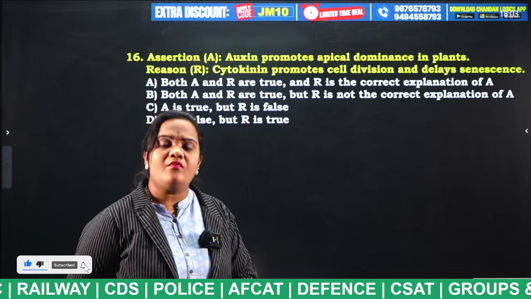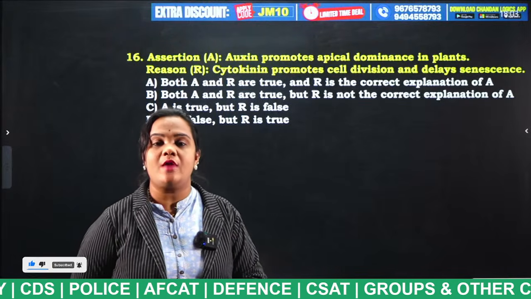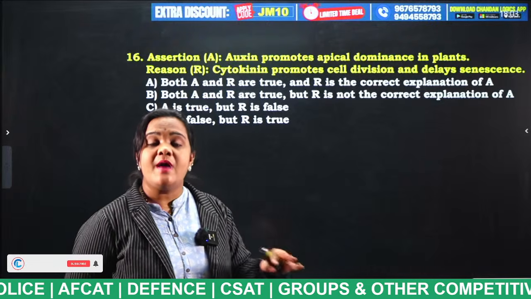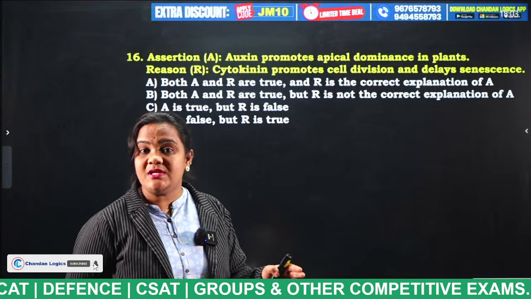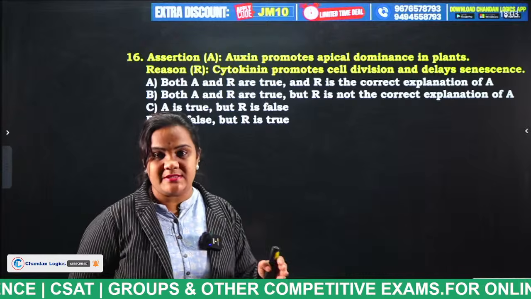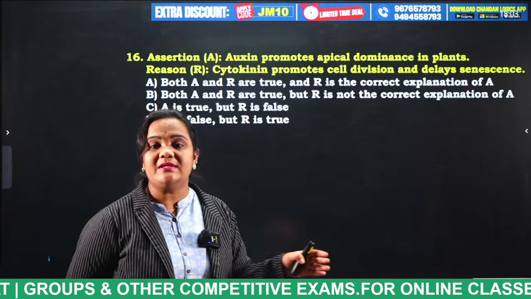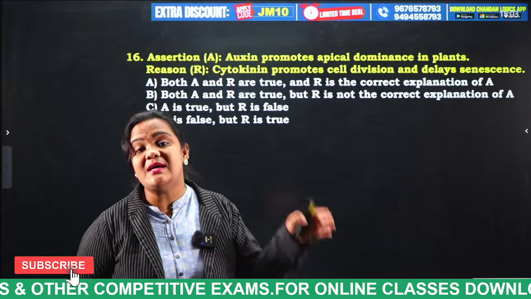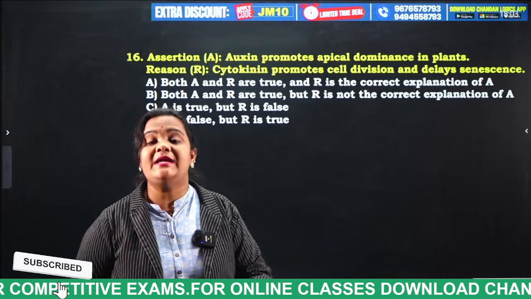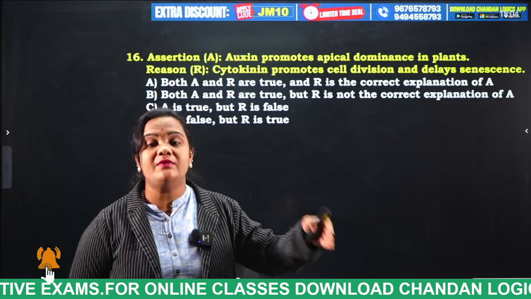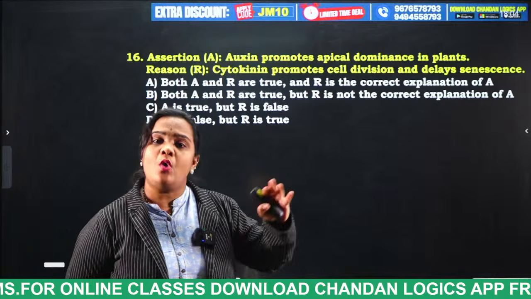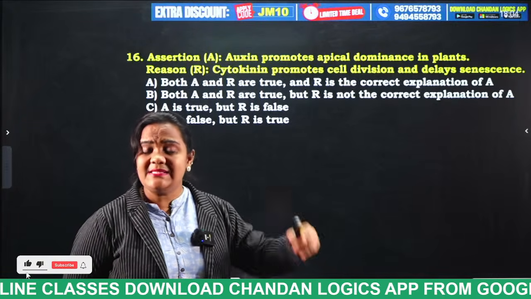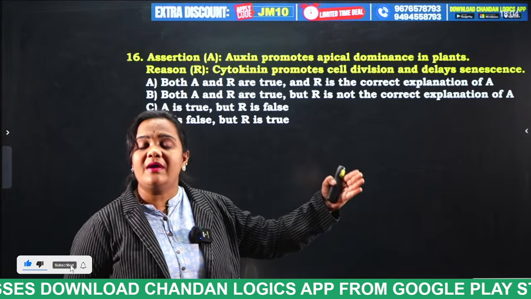Okay, you all know what is the function of the auxin hormone. This auxin hormone promotes the cell elongation and apical dominance. And cytokinins promotes the cell division, and it will not let the leaves to get aged. Both are true, but is the reason the correct explanation for the assertion?